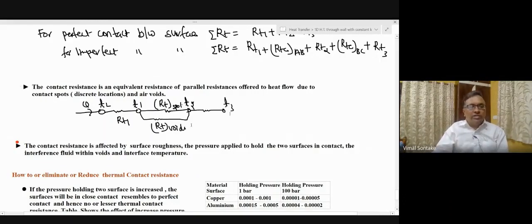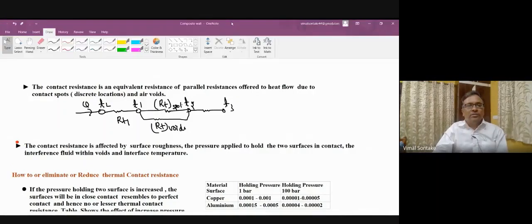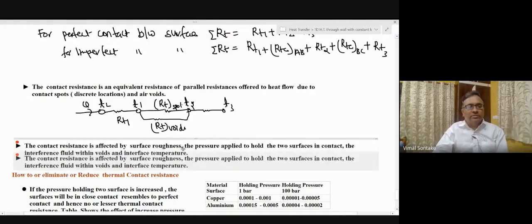So equivalence of these two resistances connected in parallel is nothing but thermal contact resistance.